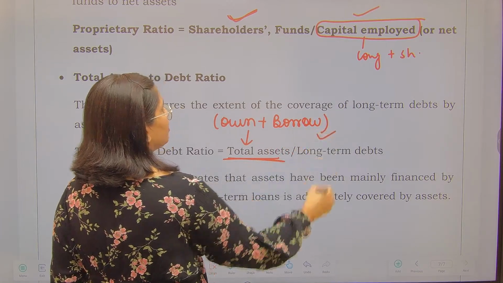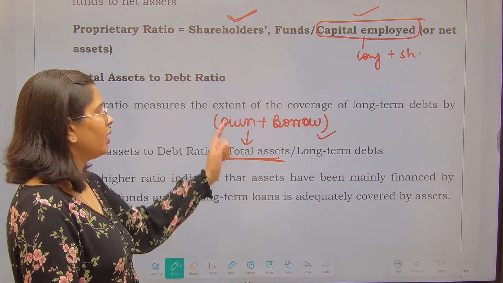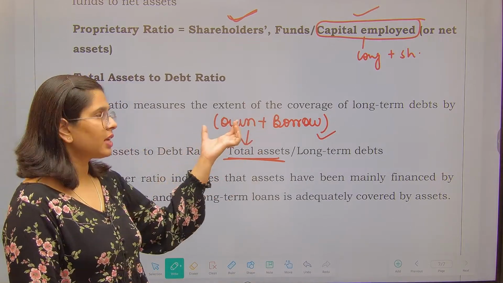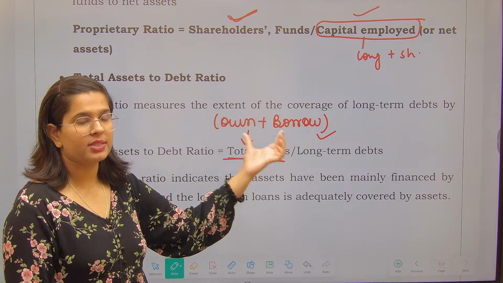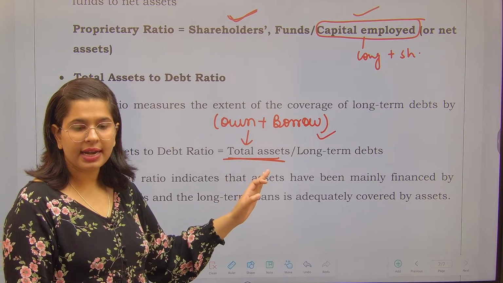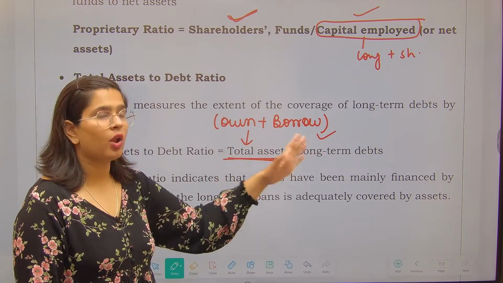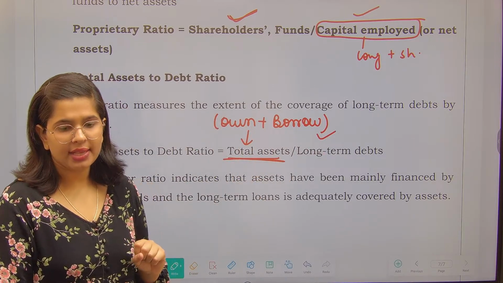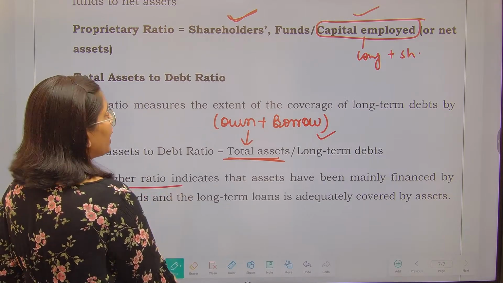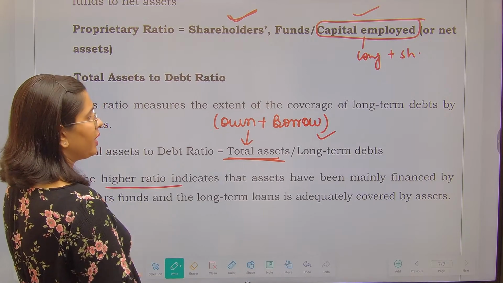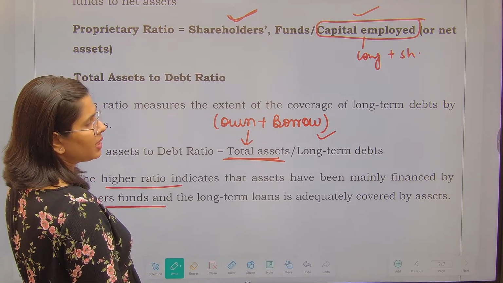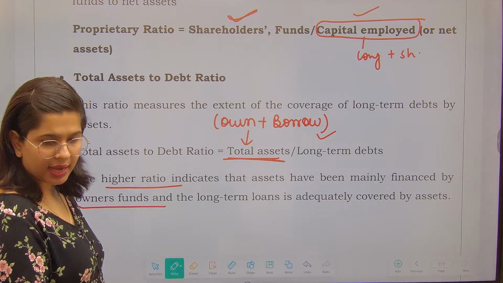You would have got the money to make the assets only out of these two factors. Either you have purchased the assets out of your own funds or borrowed funds. So we want to know what percentage of your assets is financed by long-term debts. That is called the total assets to debt ratio. So the higher ratio indicates that assets have been mainly financed by the owner funds and the long-term loan is adequately covered by the assets.